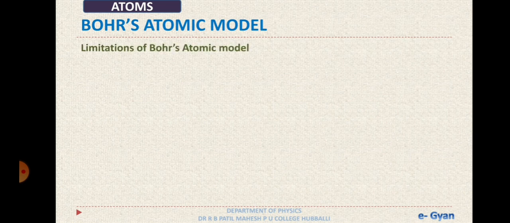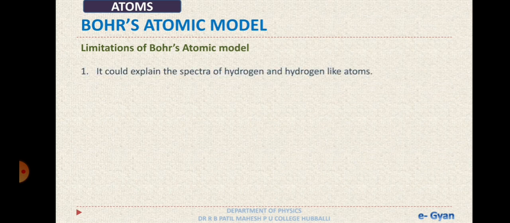Now, even though Bohr's model could explain many things, it also has certain limitations. Let's discuss what they are. It could explain the spectra of hydrogen and hydrogen-like atoms, but it failed to explain the same for all other atoms that exist in nature.